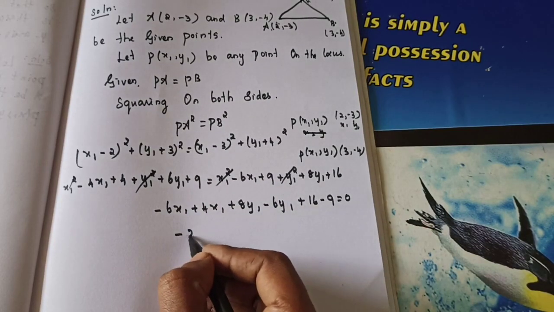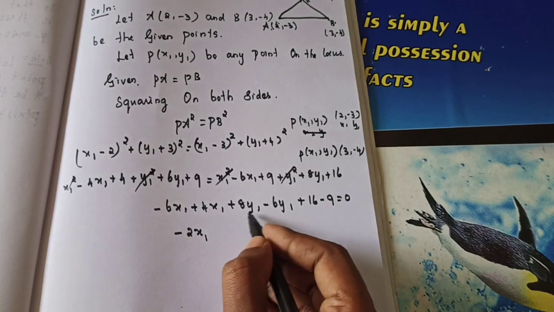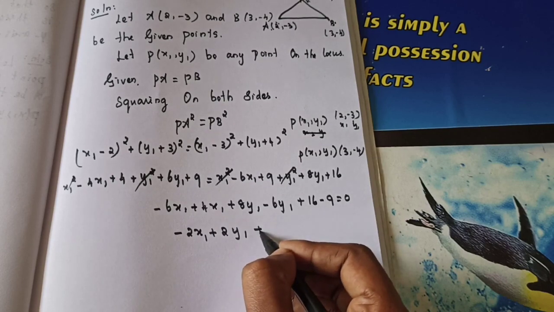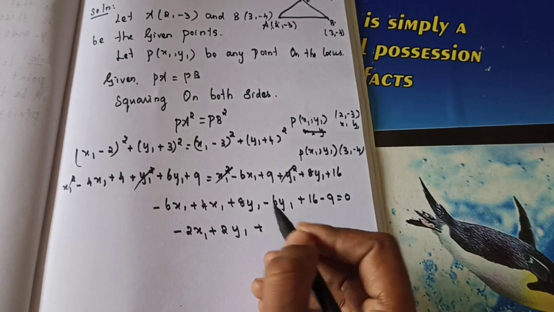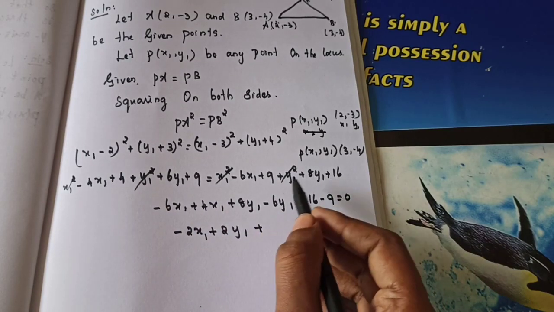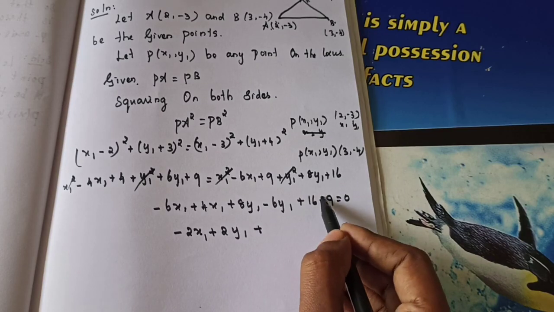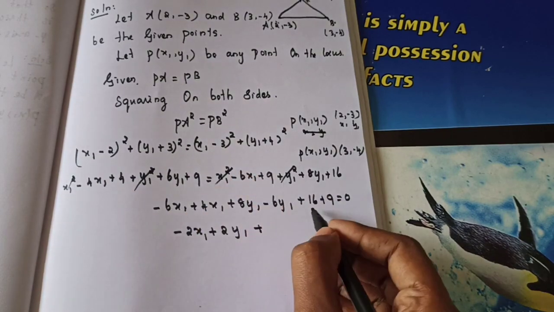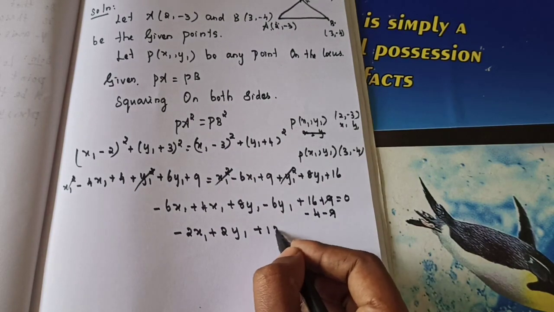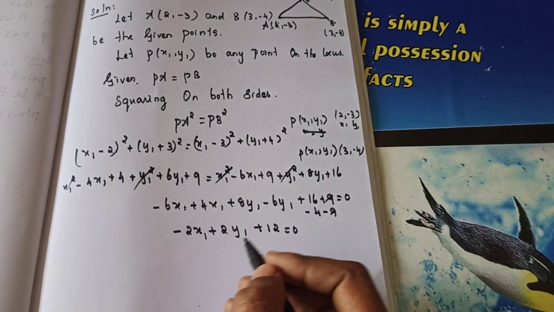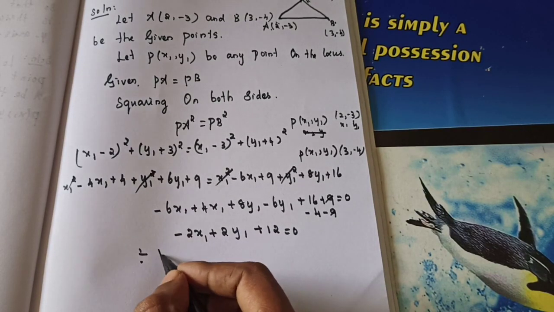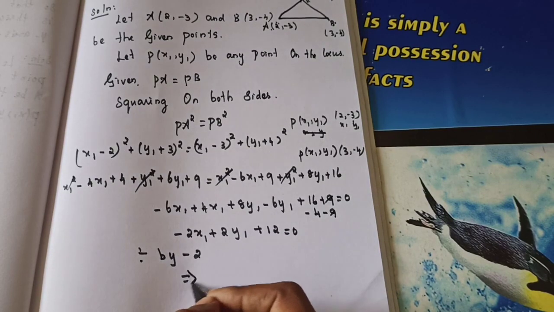So from that, minus 2x1, this one, plus 2y1, plus what's the next one? You will get, as we have here one more 4 is there, is it right? So 16 is there, so plus 9 is there. If you are bringing this to this side, minus 4 minus 9, so this and this will get cancelled. So 16 minus 4 means you will get 12 is equal to 0. So you will divide this equation by minus. Okay, the y means the starting is minus. So divide by minus 2, what's the value you will get here?